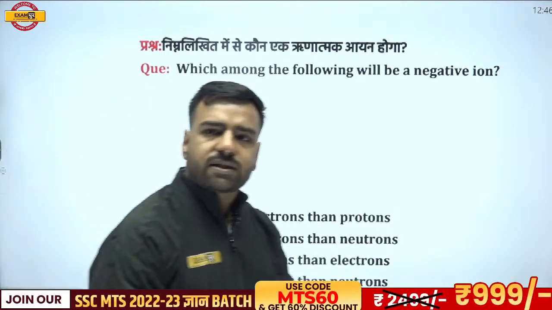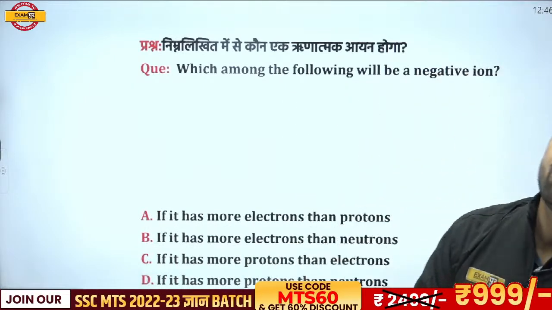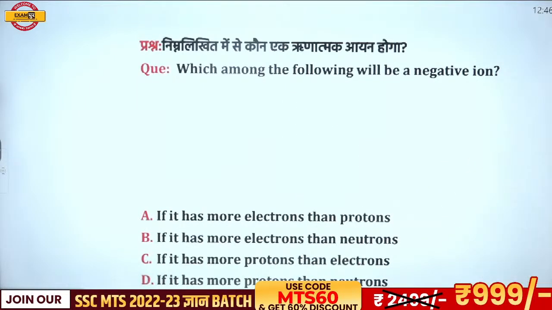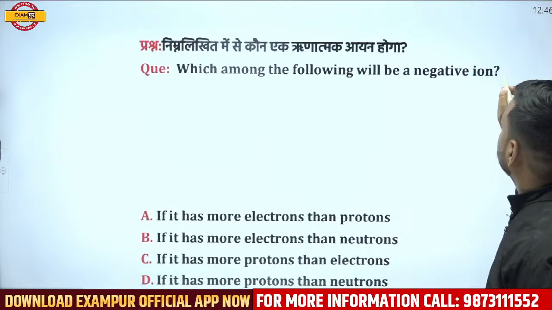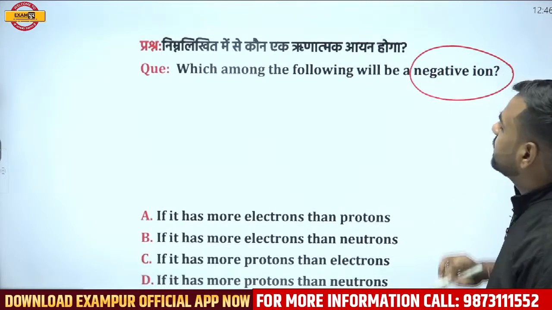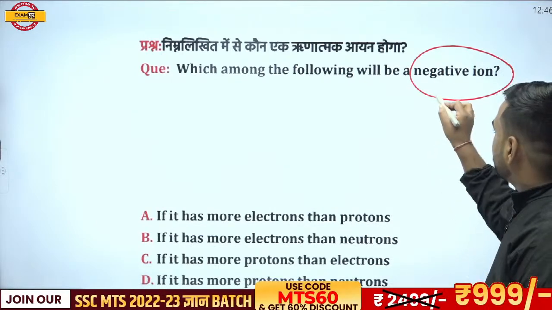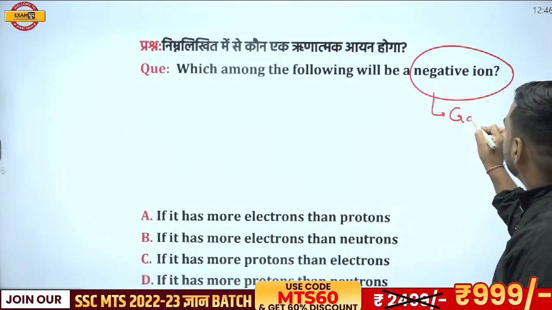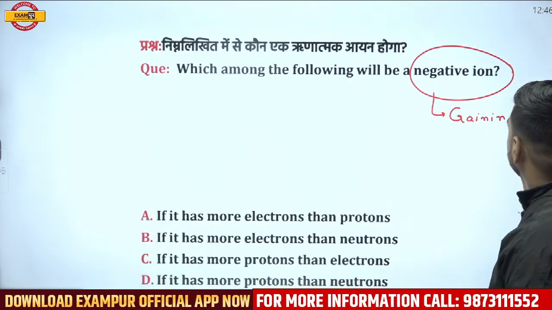Now, first of all, Saurav is going with A. Okay, so it will be having more electrons than protons. Akhileshwar is also going with A. Cool. Let's see. When I'm talking about a negative ion, this means it will come when there is gaining of electrons, right? So here, gaining of electron is there.